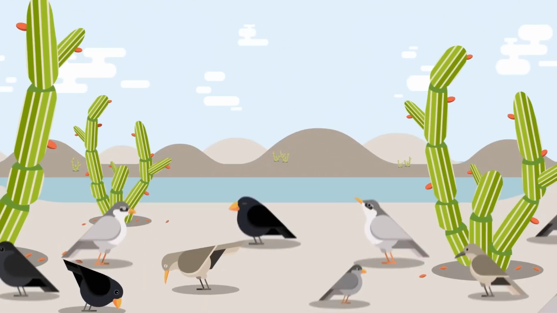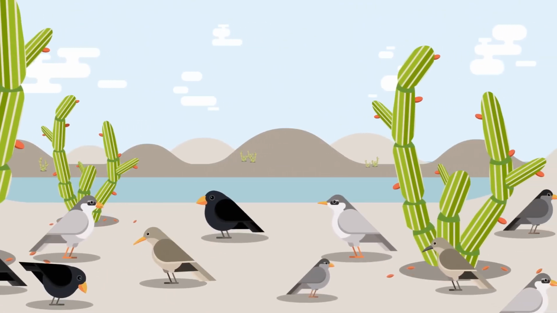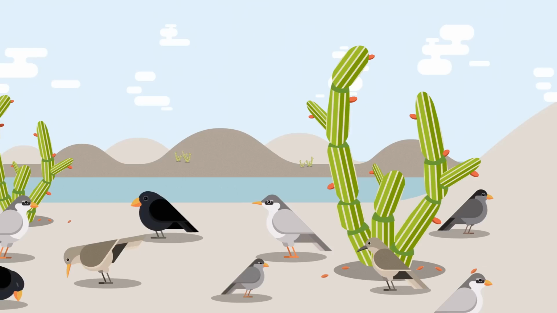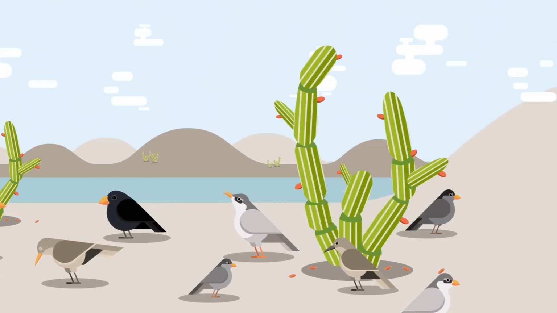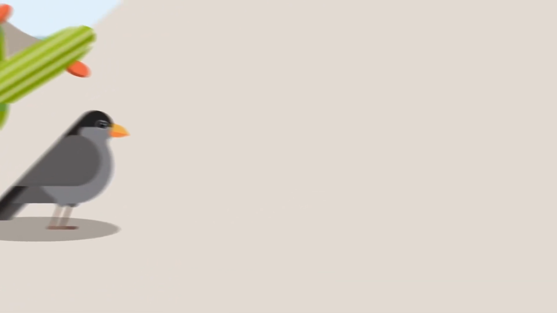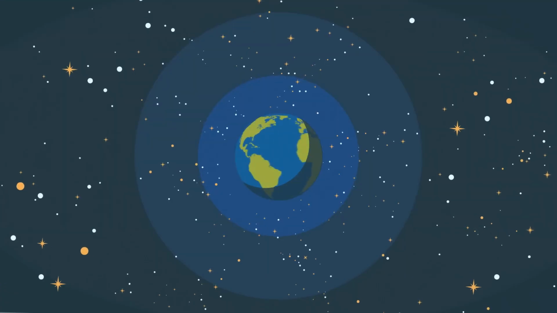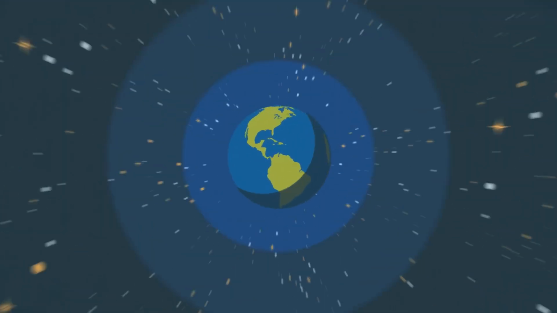A good example of this can be seen in a group of finches living on a remote island. They are some of the most famous animals in the world of science and are known as Darwin finches, after their discoverer, Charles Darwin. And this is the story of those finches. A few hundred years ago, a small group of finches was blown onto the Galapagos Islands in the middle of the Pacific, probably by a big storm.